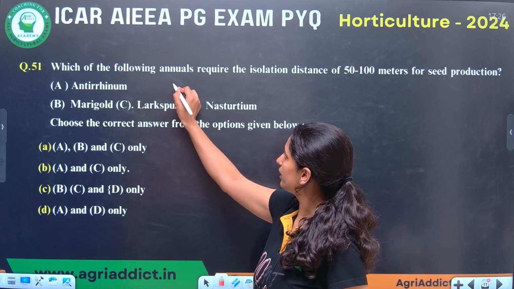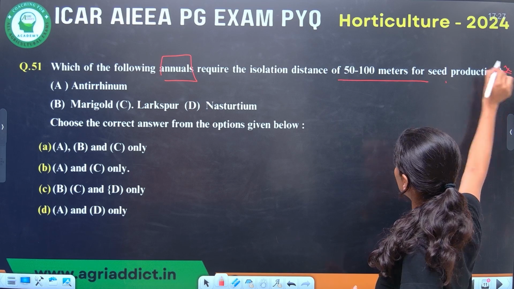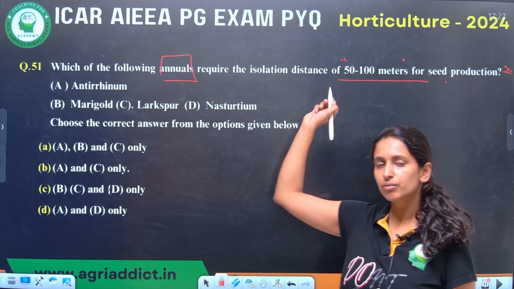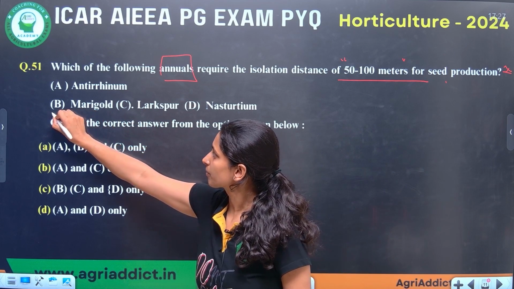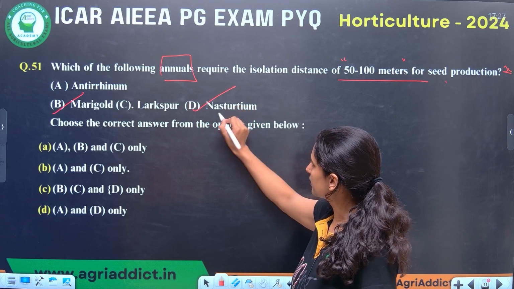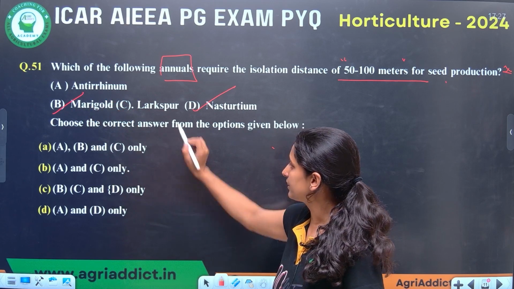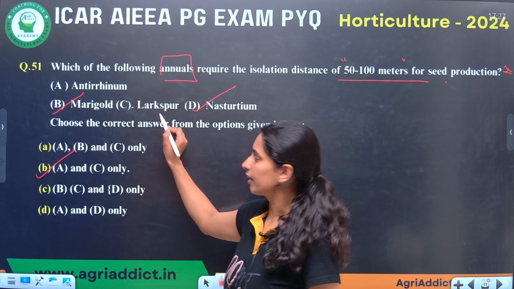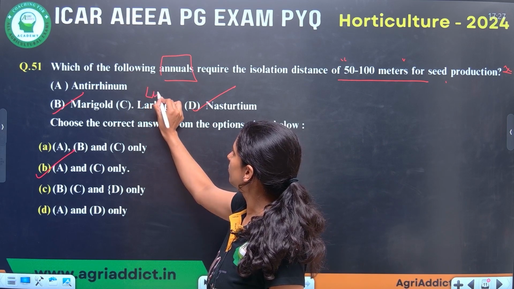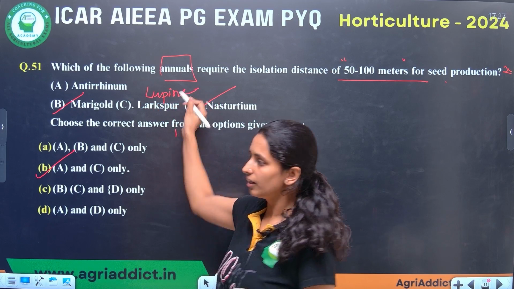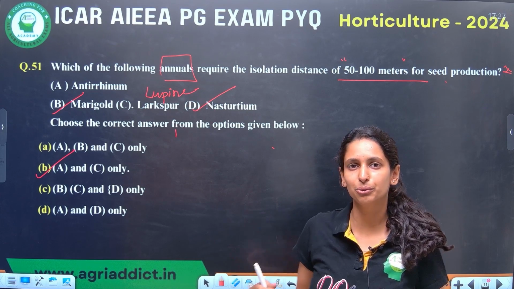Next question. Which of the following annuals requires an isolation distance of 50 to 100 meters for seed production? Here they are asking which of the following is a self-pollinated crop. We all know marigold is cross-pollinated, and also nasturtium. So if we eliminate B and D, what remains? That is A and C, antirrhinum and larkspur. These are self-pollinated crops. Larkspur is also called by its common name. Floriculture is all about remembering the scientific name, common name and family. Basic things you have to memorize.